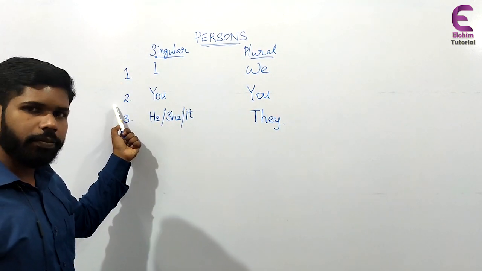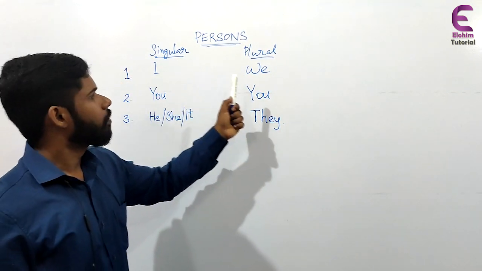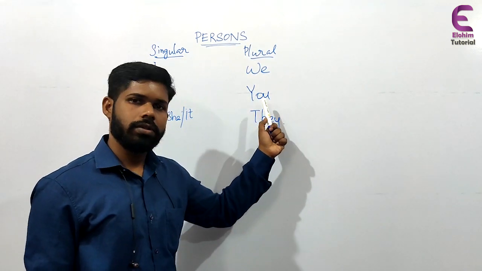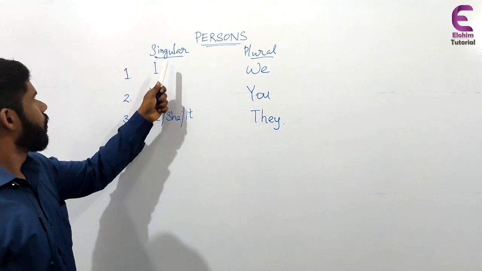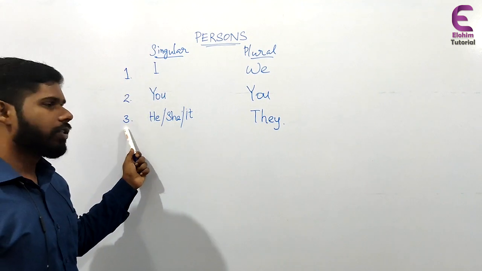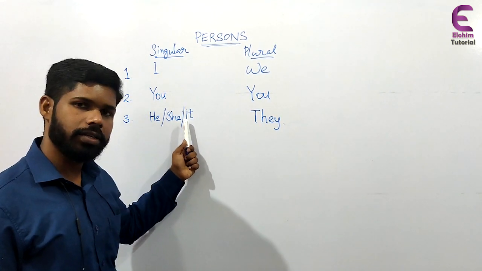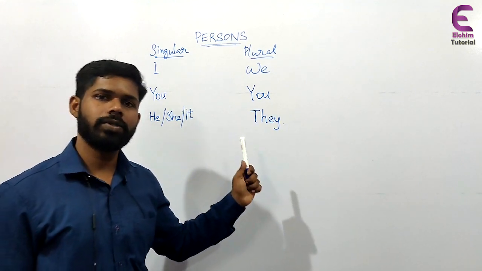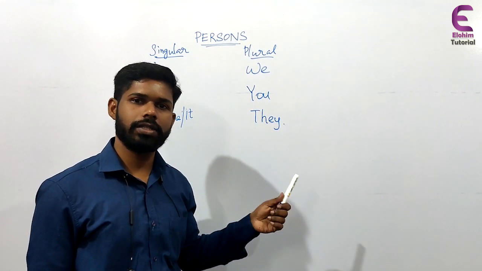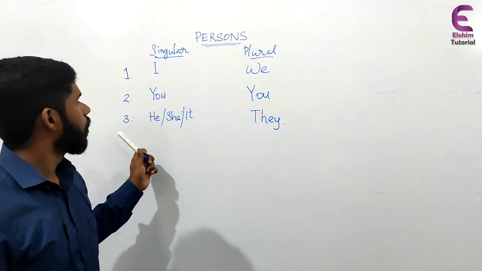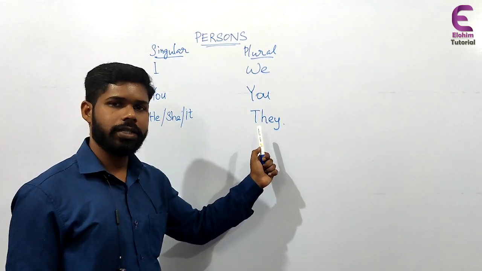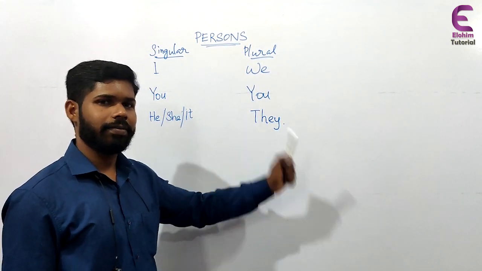Singular form of the second person is you, plural is also you. Then singular form of the third person is he, she, or it, or any other names of the places, persons, or things. And the plural form of the third person is they.